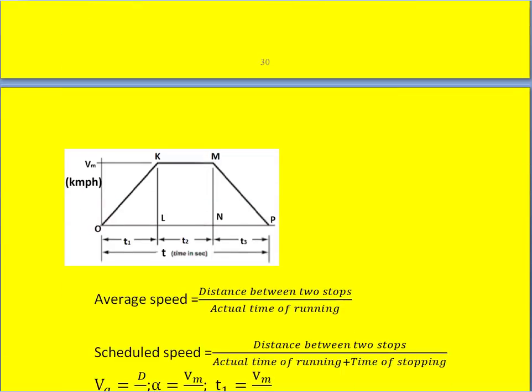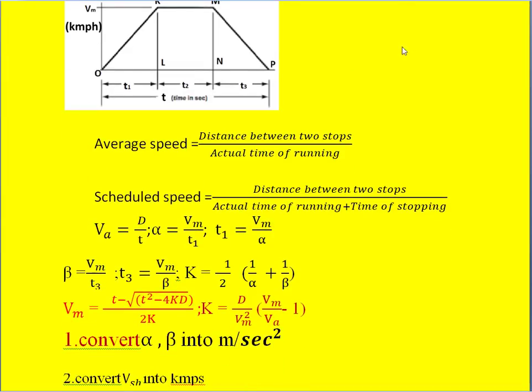So here we should know some of the terms. Average speed is given by the distance between the two stops divided by the actual time of running, and schedule speed is given by the distance between the stops divided by the actual time of running plus the stopping time.